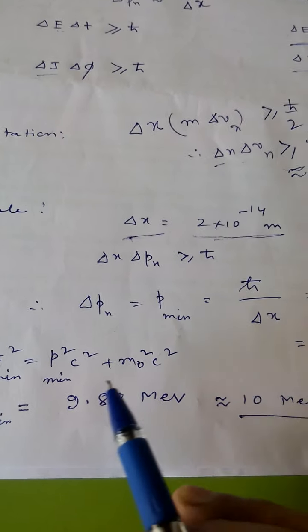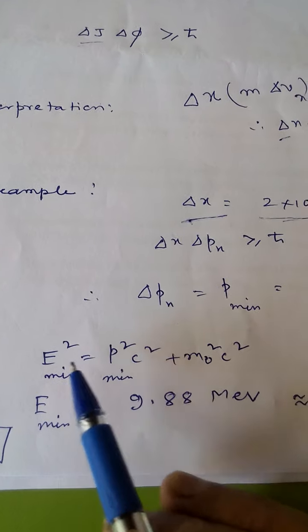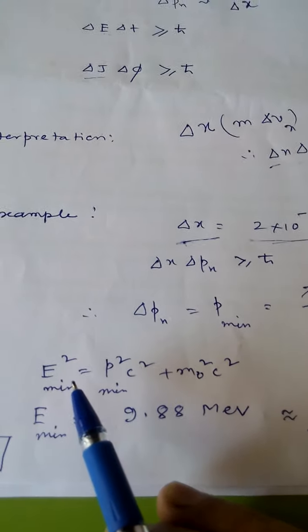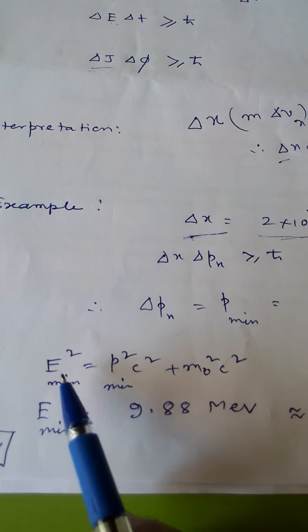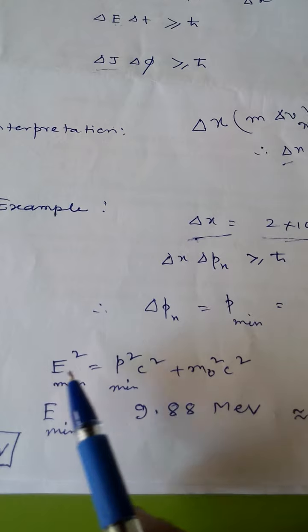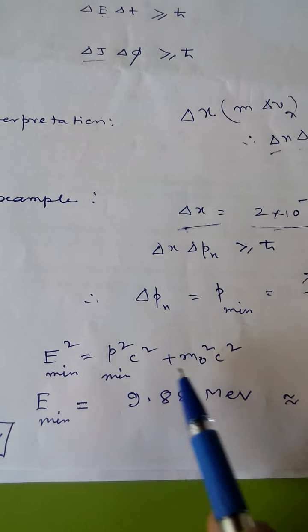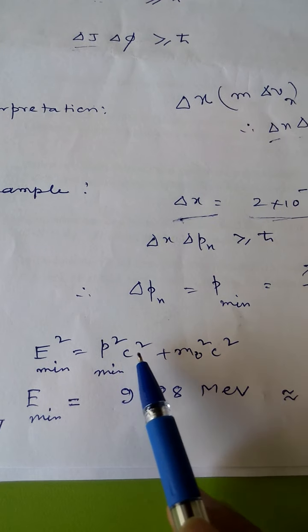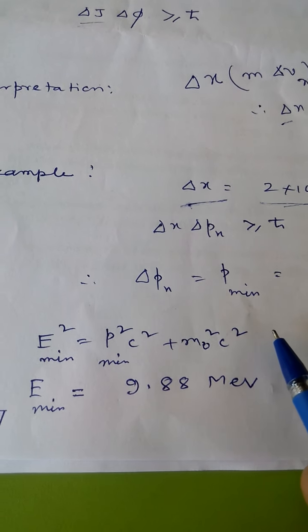Putting this value in the energy-momentum relation, since the particle is of atomic or subatomic dimension, the relativistic expression of energy and momentum should be applicable. So the relation between energy and momentum is E square equals P square C square plus M naught square C to the power 4.